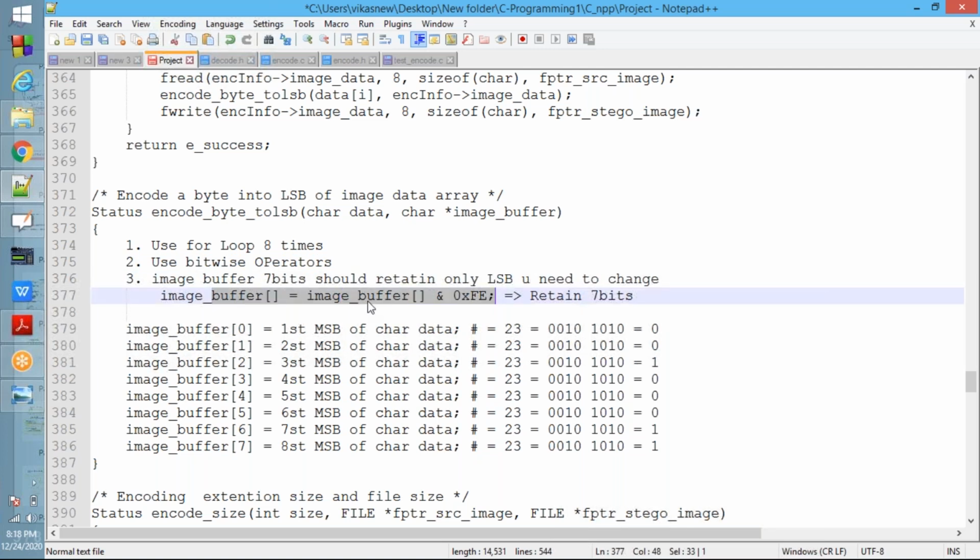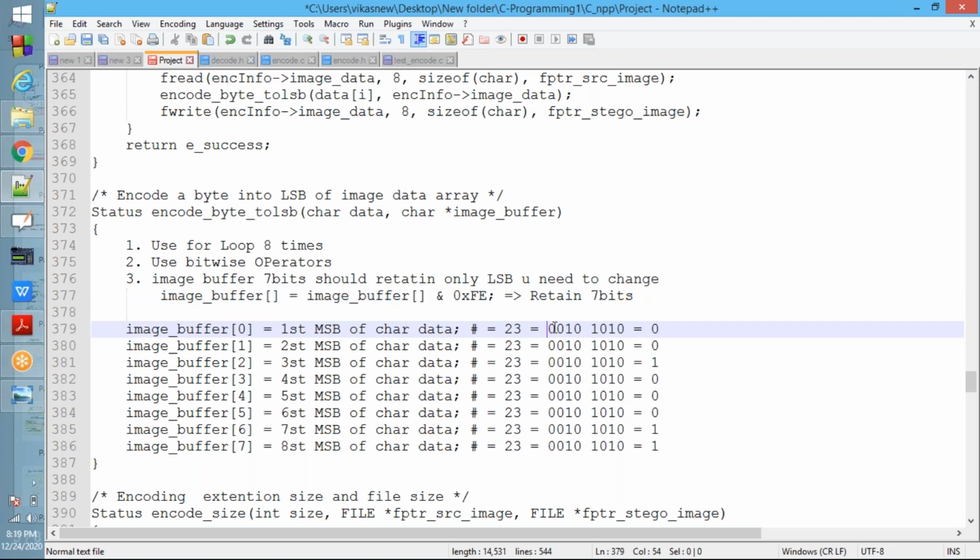See now, this is the logic: AND with FE. FE in the sense what? F means 1111, E means 1110. See now, the last bit is made 0, retaining 7 bits. This is the logic to retain 7 bits. Next, what you need to do? See now, whatever the value is there in that hash value, 23.